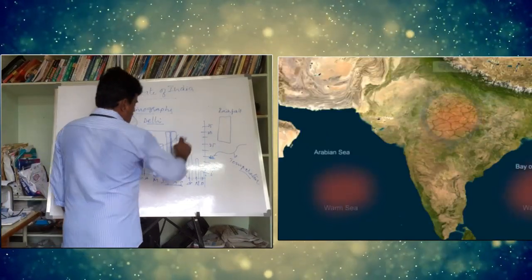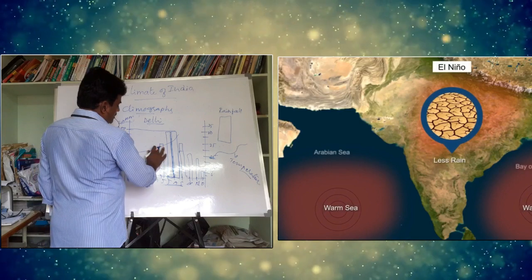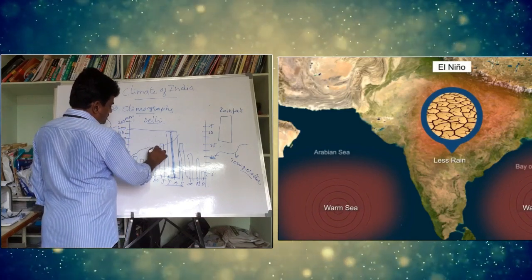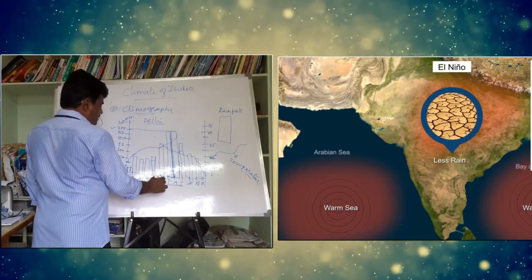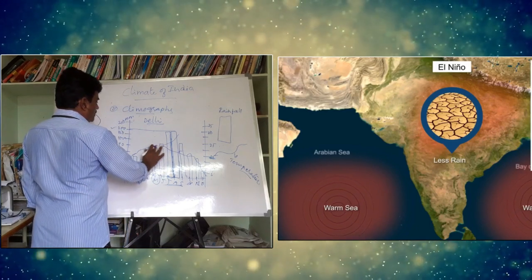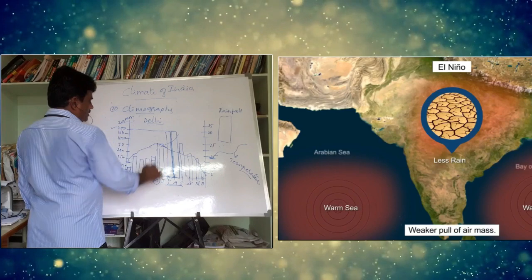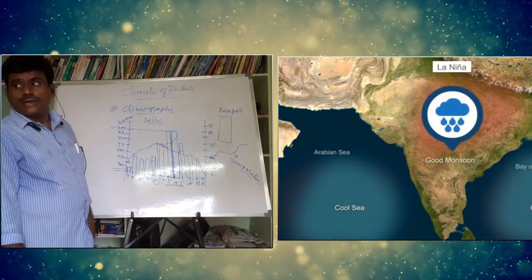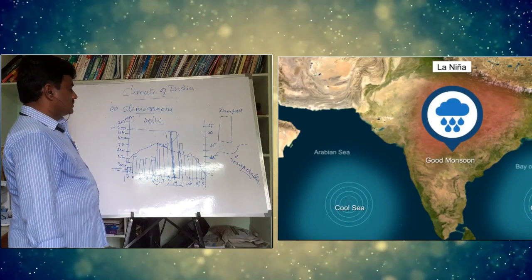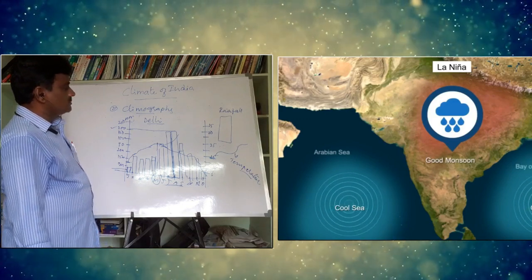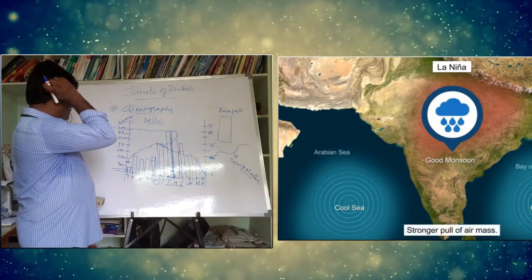In January, the temperature is very low. Then the highest temperature can be seen in the month of May. This is the way we can explain these bar graphs. These graphs are called climographs.